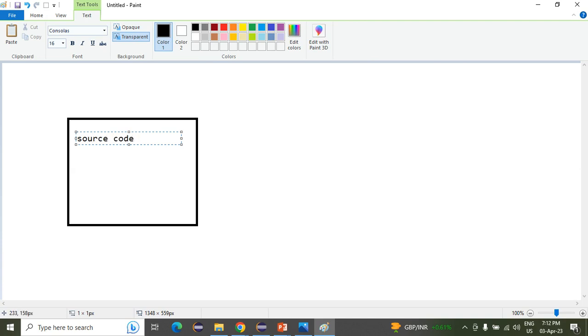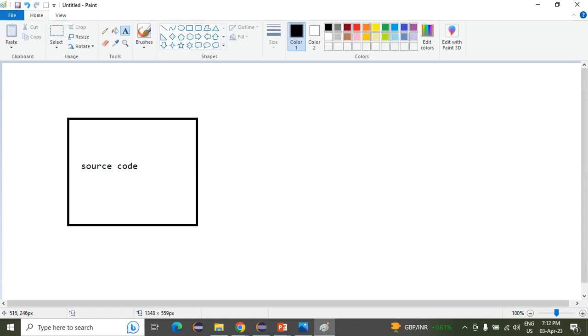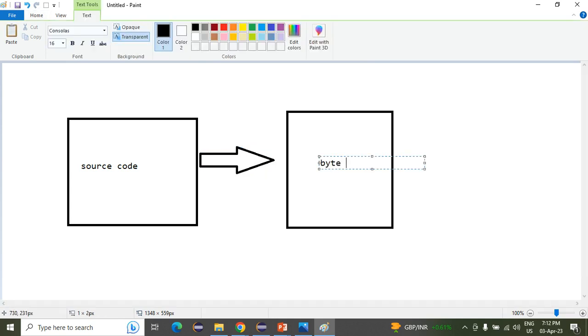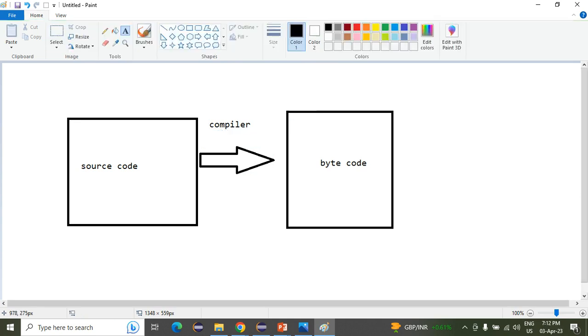Inside the JVM, there is a compiler present. What will the compiler do? The compiler converts the source code into the bytecode. And after the compiler, there is another thing present, that is the interpreter.